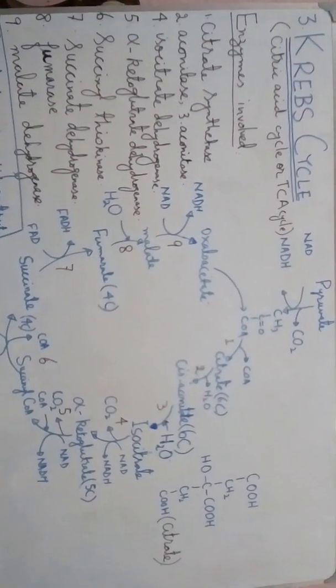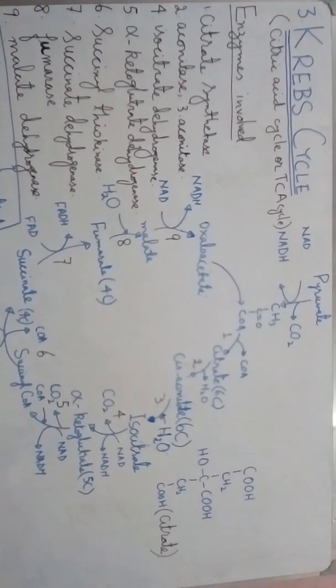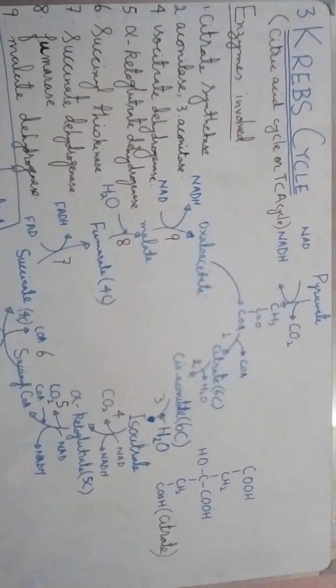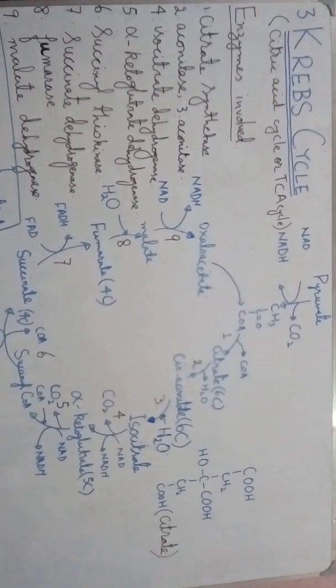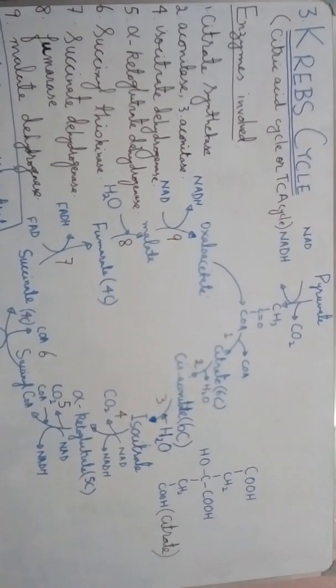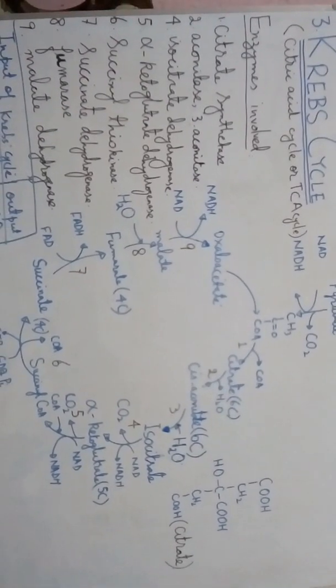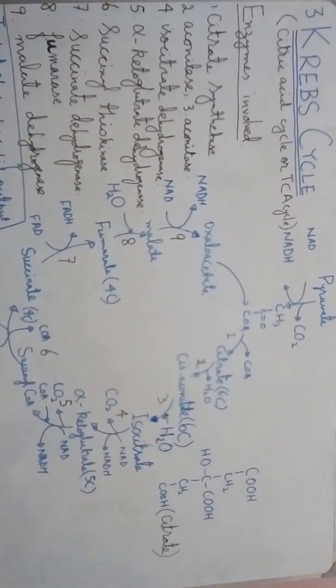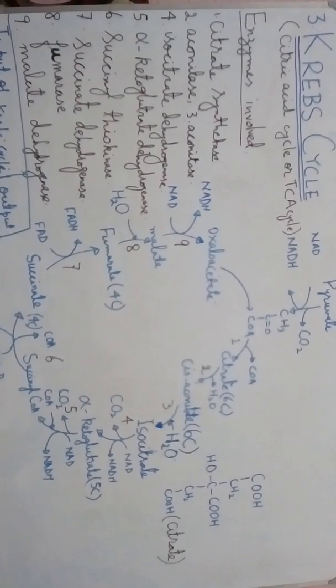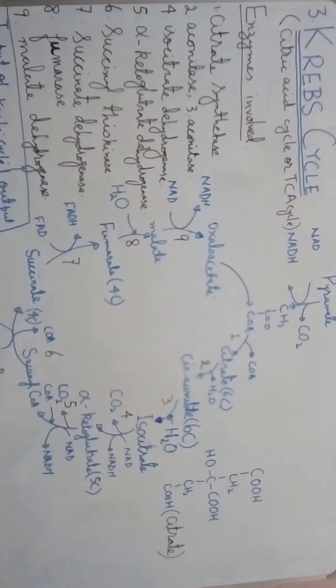Already we discussed glycolysis and oxidation of pyruvate into acetyl coenzyme A. Krebs cycle is called so after the name of its discoverer, the British biochemist Sir Hans Krebs.